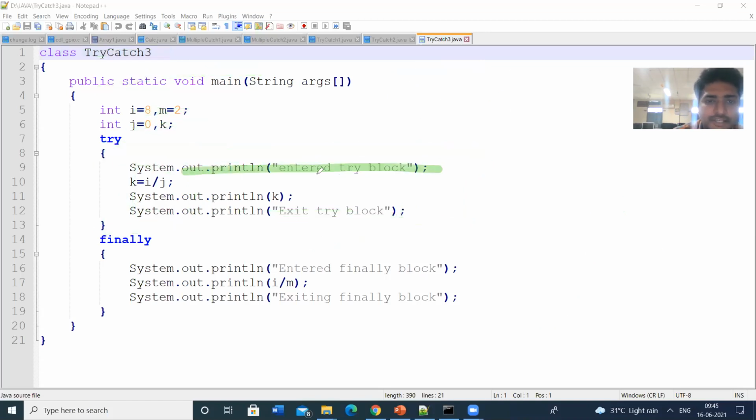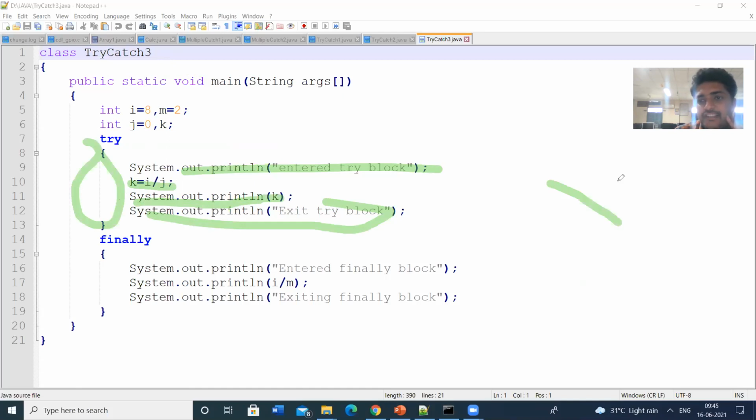System.out.println, I have written a statement, enter try block. Then I am performing k is equal to i by j. i by j means 8 by 0, so the exception arises. Then I am printing the k value, and then exiting the try block. Corresponding to this try block, we don't have any catch block.